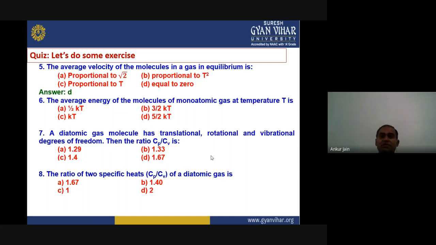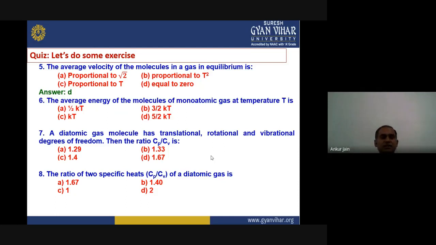If it is in equilibrium, that means there should be no average velocity, there should be no average motion. Although if we talk about individual gas molecule, then there must be some motion. But because we are talking about the gas in equilibrium, that means all the molecules are in such a motion that their average velocity should be 0. That is known as the condition of equilibrium.